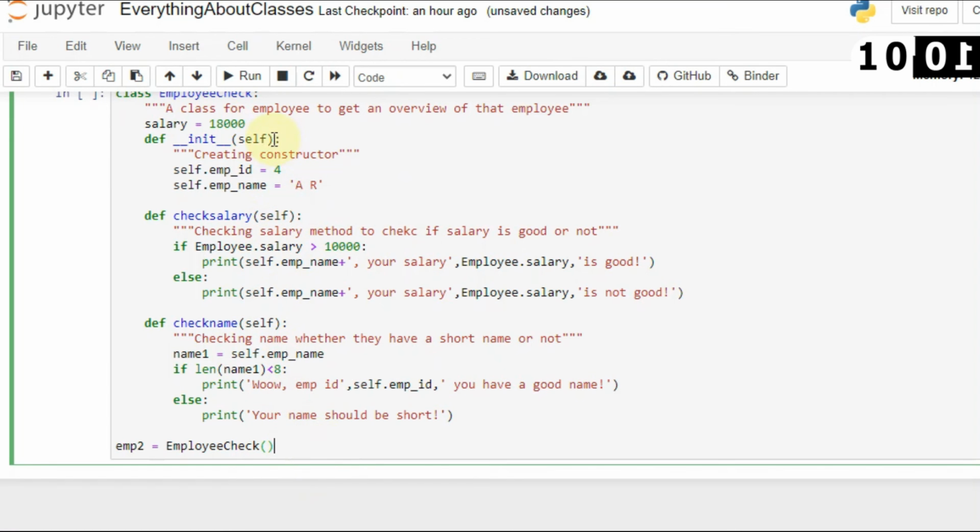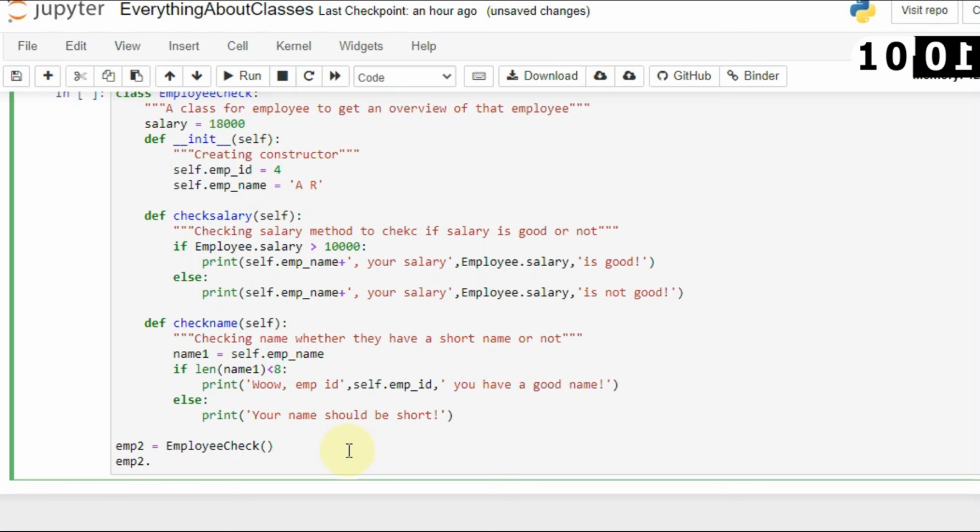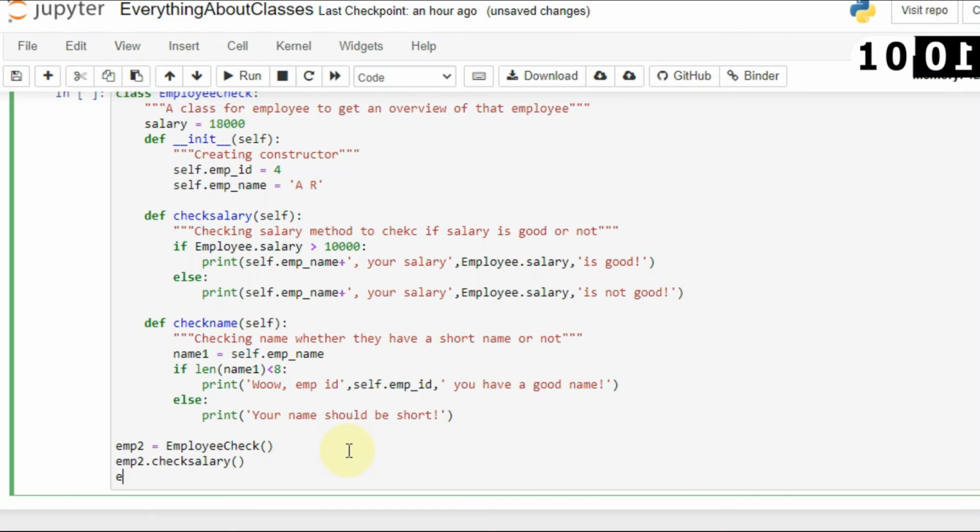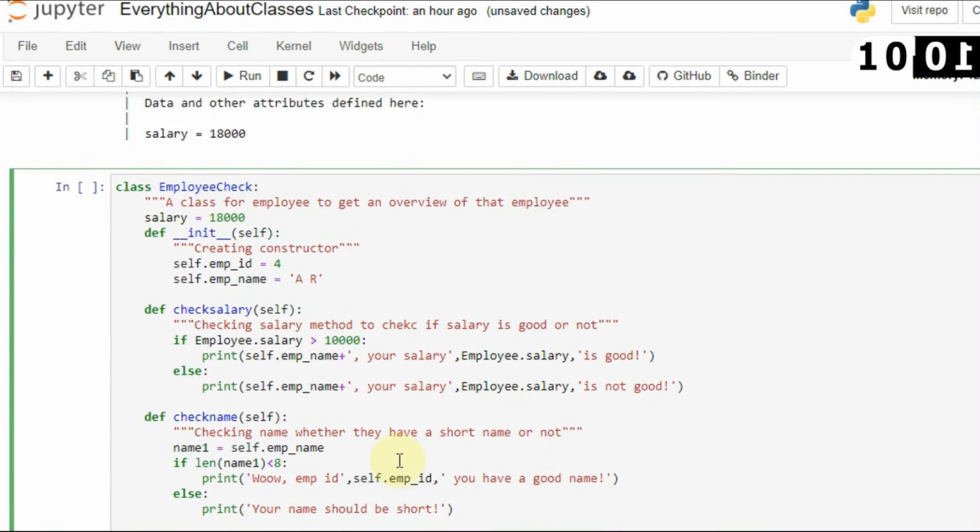You can even pass the attributes directly, your name or whatever you want to. I'm not going to do all these things again and again, so you just have to understand the previous logic. Now let's say I want to check salary, and I want to check employee2 dot check name. You must be wondering whether it will take values from the previous input. Even if I change the name to employee23, don't think that it is accessing values from the previous object. It is only accessing from this class.